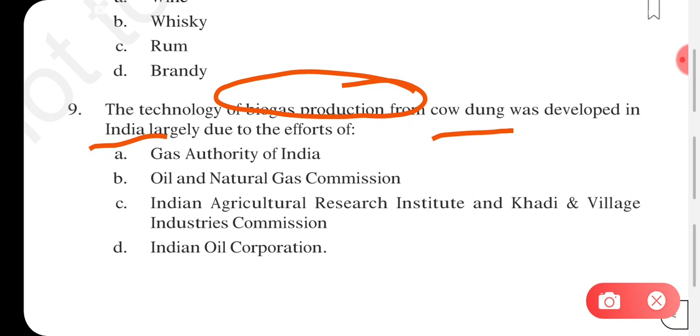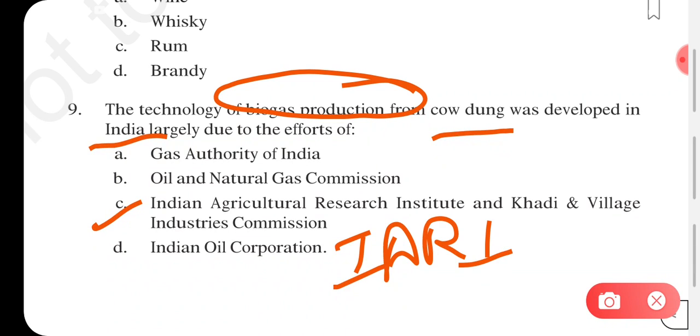So here answer will be option C. Biogas production from cow dung was developed in India largely due to the efforts of Indian Agricultural Research Institute, that is IARI, and Khadi and Village Industries Commission. Because of their efforts, this technology of producing biogas using cow dung was developed in India.